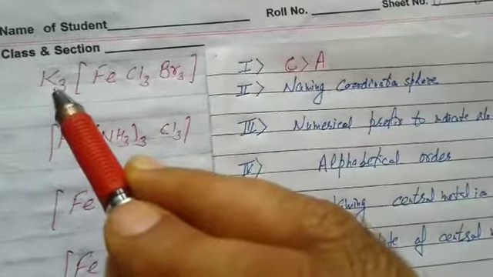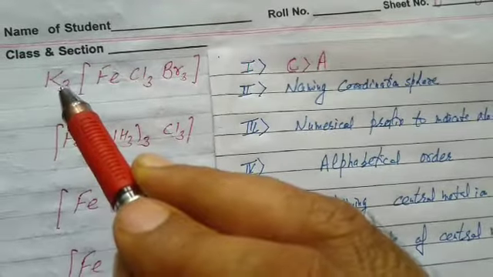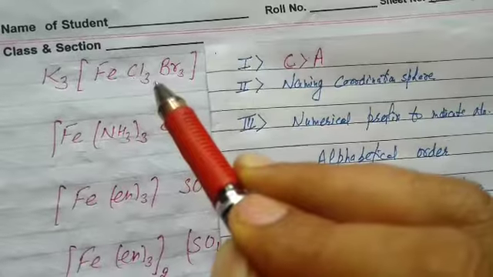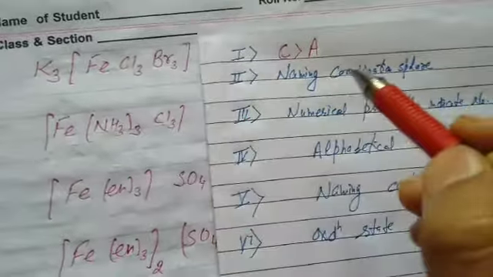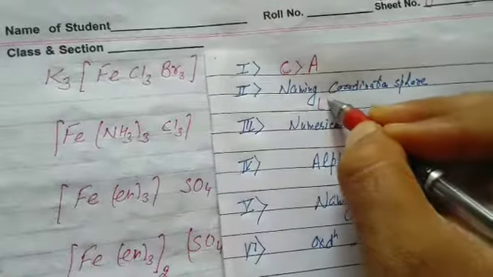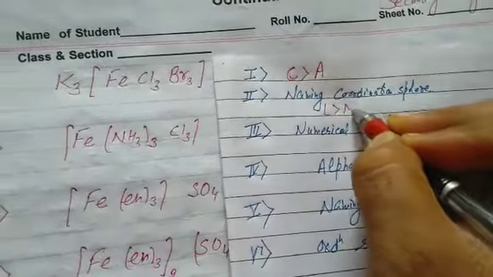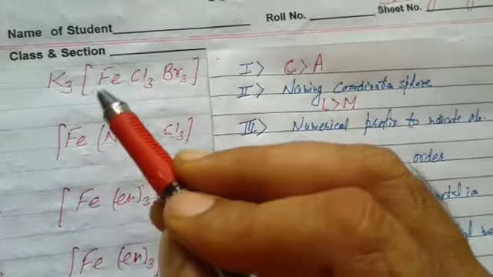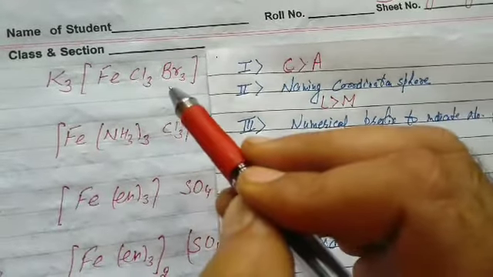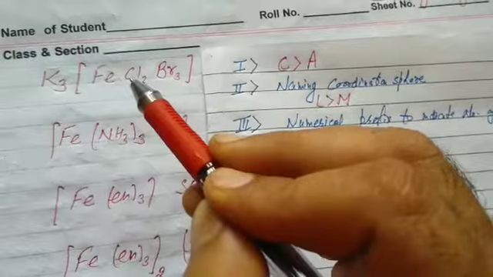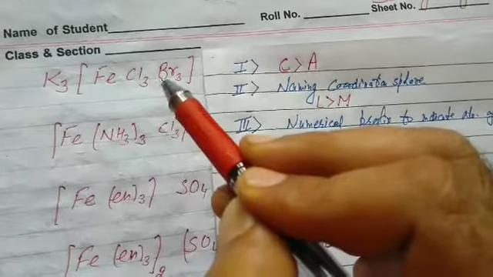Now it's clear the cation part is potassium and the anion part is the coordination sphere. The second rule was naming the coordination sphere. In the coordination sphere at first we name ligands and then the central metal ion. At first we name the cation, it is clear, potassium. In the coordination sphere at first we name ligands. The first part within the square bracket is the metal ion and except this all are ligands.